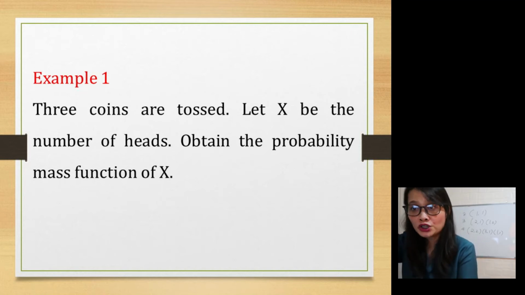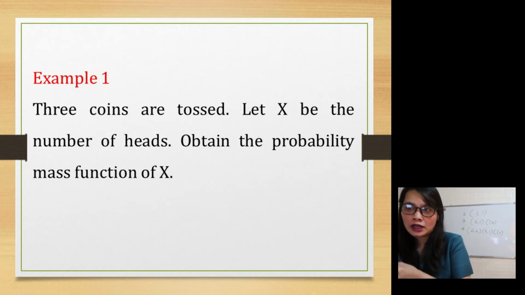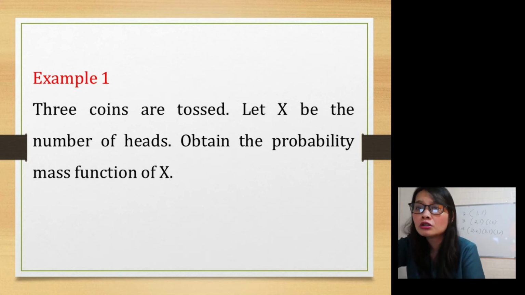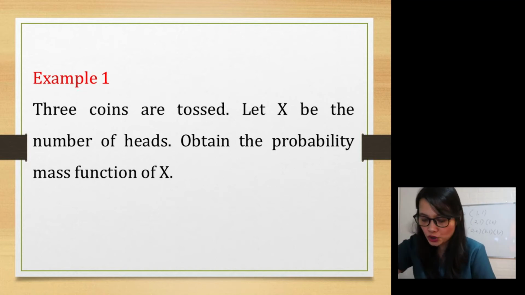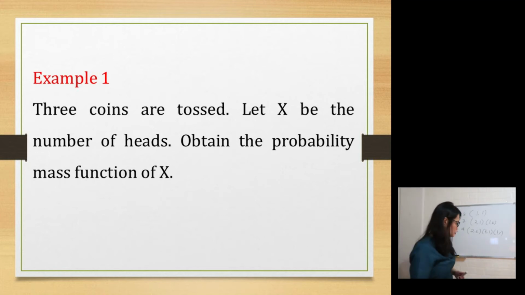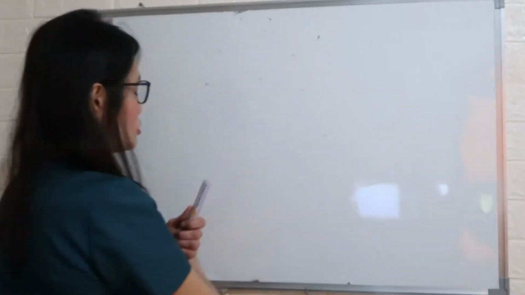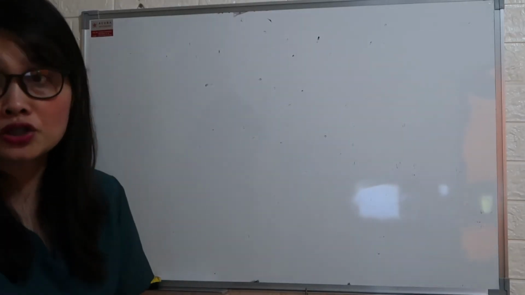So first, write all the possible outcomes. How do we determine the possible outcomes? Of course, you need to do the tree diagram. Using the tree diagram, we need to toss the coin 3 times.